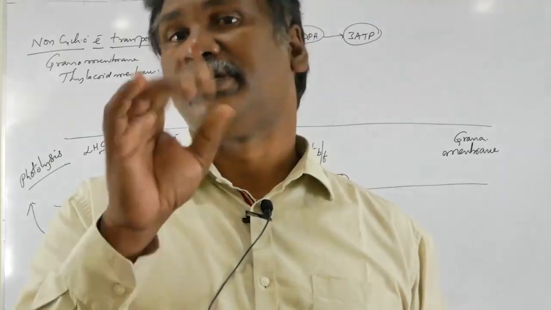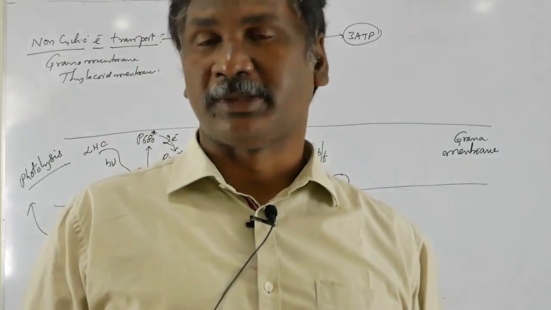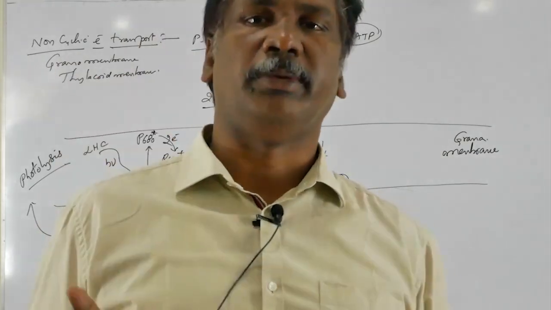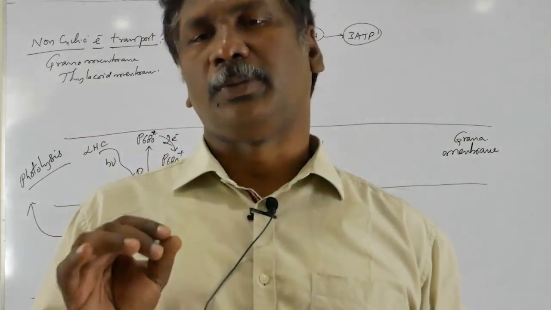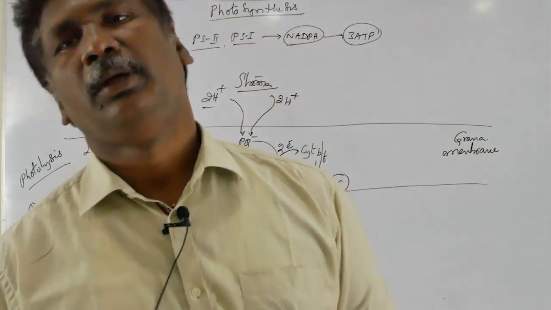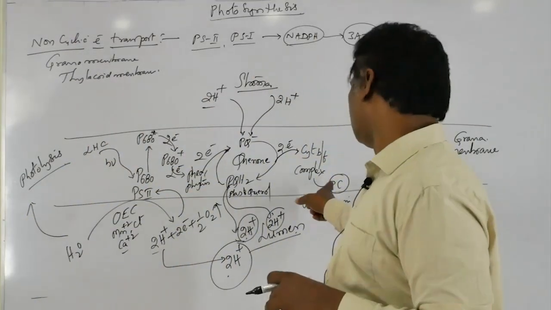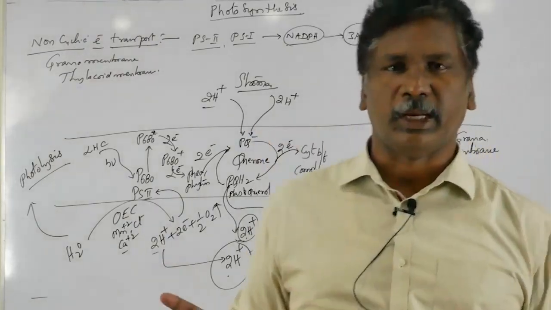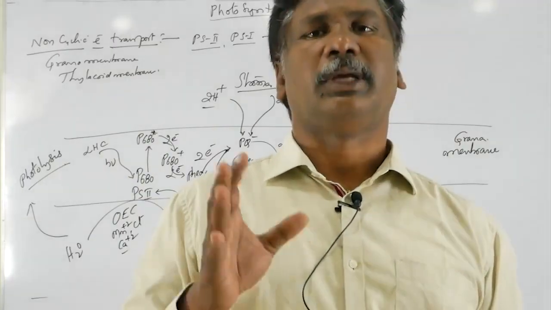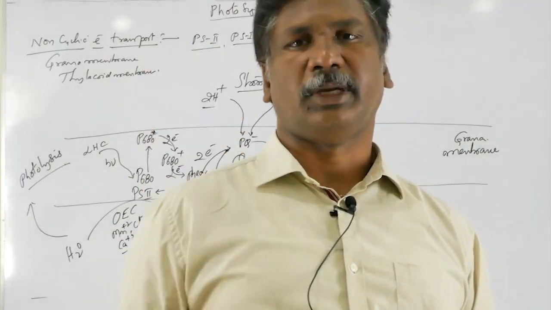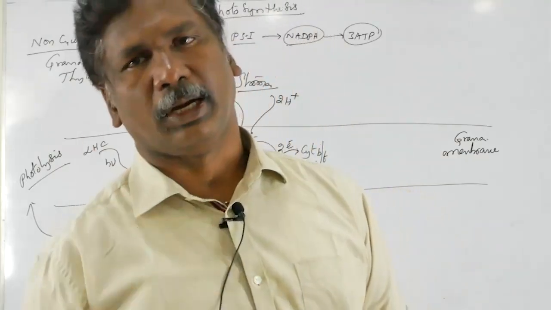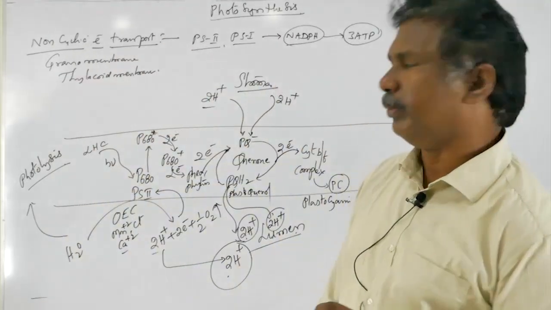And photolysis of water also takes place within the lumen, but not in the thylakoid membrane. Many people say thylakoid membrane. That is wrong. Photolysis of water takes place within the lumen. But this plastocyanin is a mobile carrier, a copper containing compound present within the thylakoid membrane. It acts as a mobile carrier that can freely move within the thylakoid membrane towards the lumen.